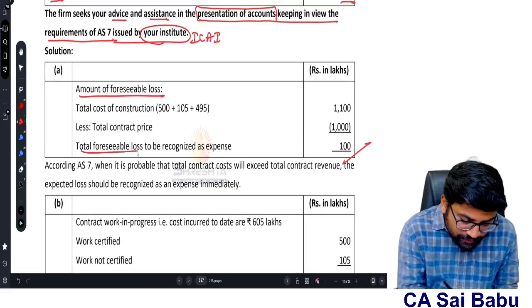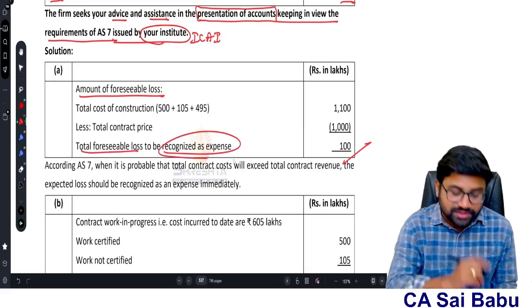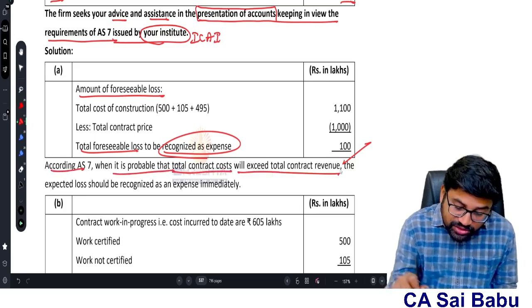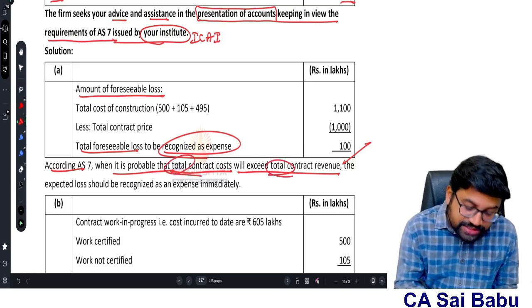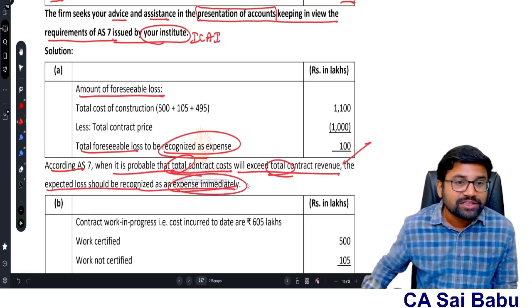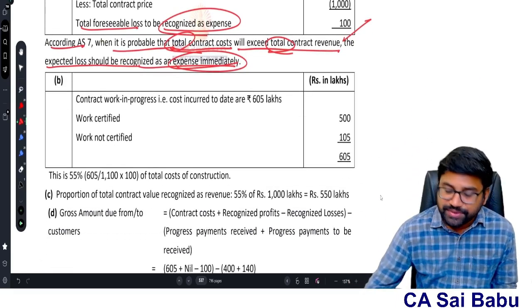See here, total foreseeable loss to be recognized as an expense. According to AS 7, when it is probable that total contract cost exceeds total contract revenue, the expected loss should be recognized as an expense immediately. That means the total 100 lakhs has to be recognized.